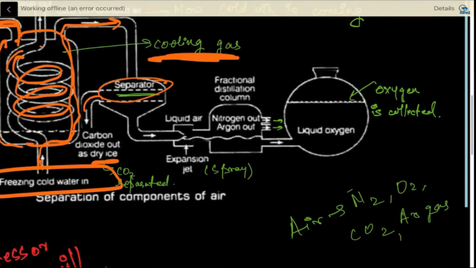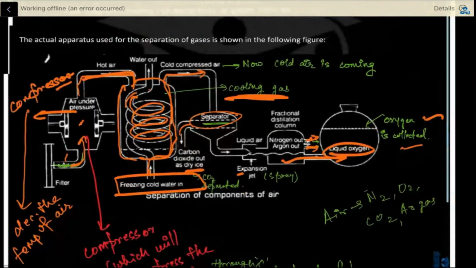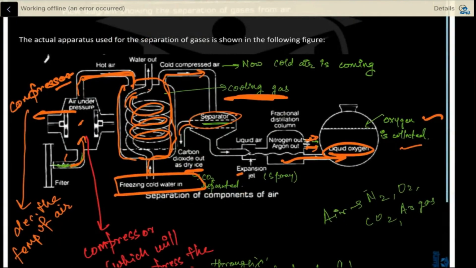So the nitrogen and oxygen will pass through this expansion jet. Now your nitrogen will also come out, and argon also. And here will be the liquid oxygen. Oxygen is collected in this chamber, in this beaker. So that's how the different gases are separated.